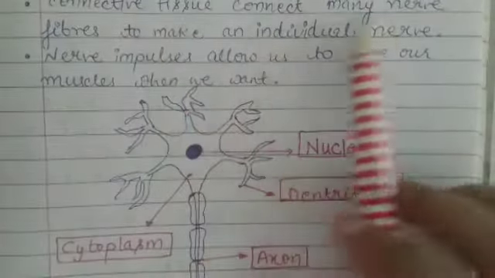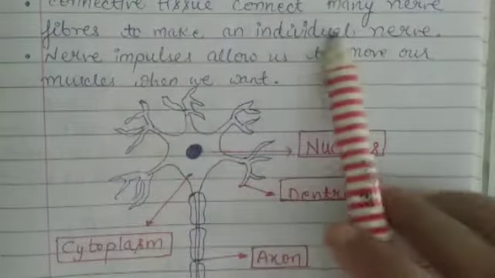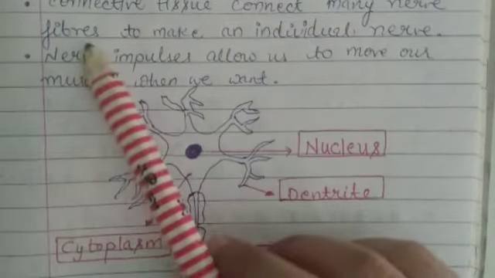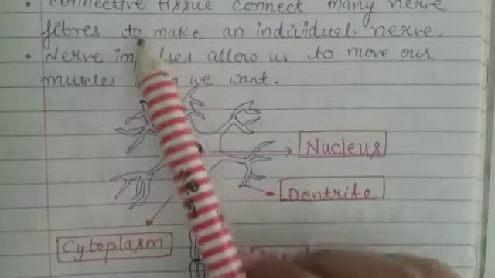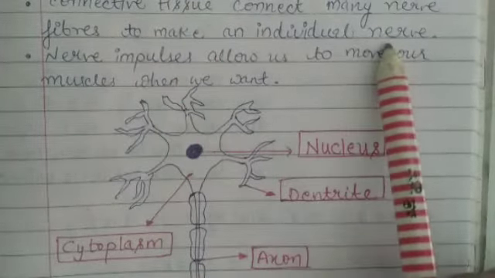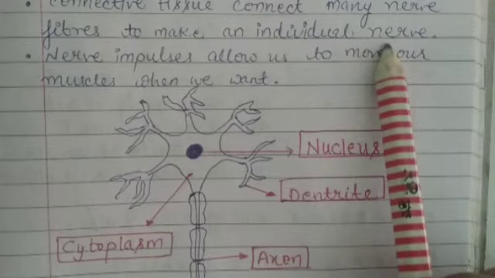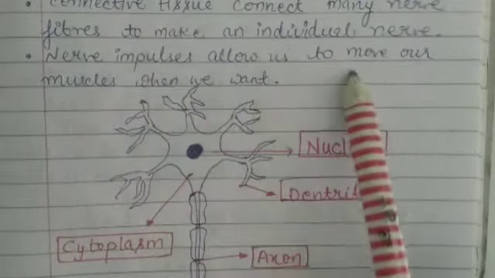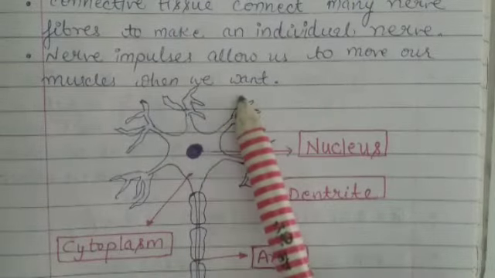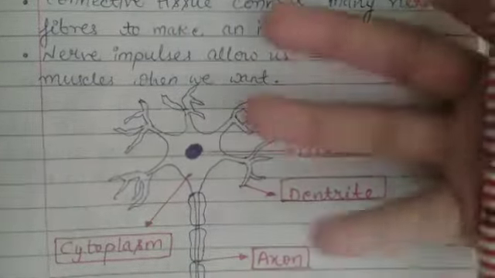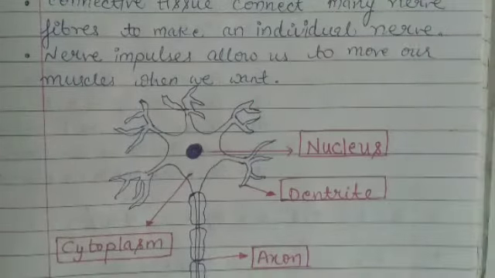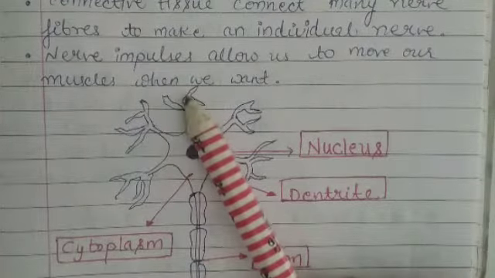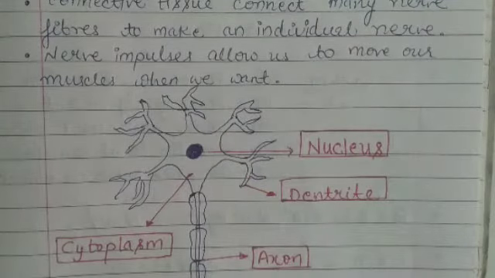Connective tissue connects many nerve fibers to make an individual nerve. Means many nerve fibers are connected by connective tissue and form a single nerve. And when many nerves combine, they form nervous tissue. Nerve impulses allow us to move our muscles when we want. Means I am moving my hand muscles because of nervous tissue. When a nerve impulse allows us, then we are capable of moving our muscles.